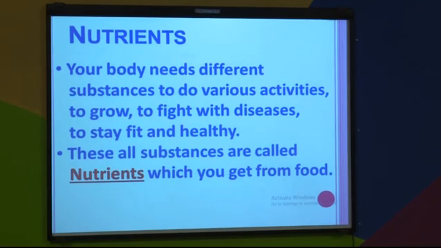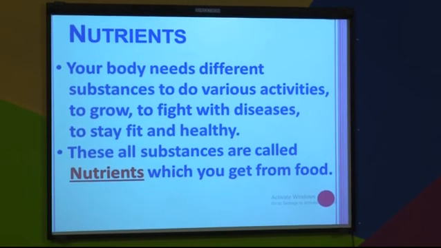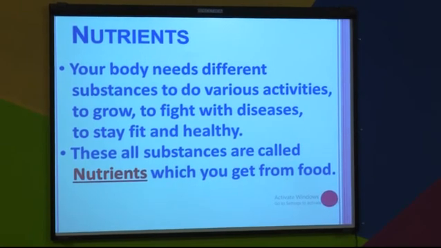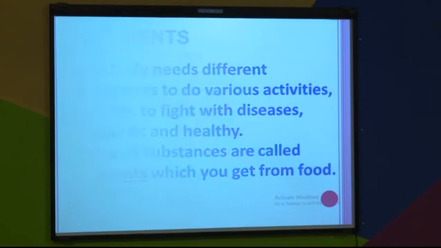After that we recall the types of nutrients. Do you remember what the types of nutrients are? Yes, my dear students, I want you all to recall those points.